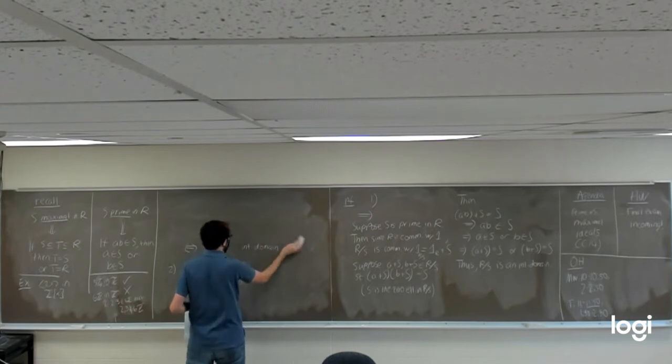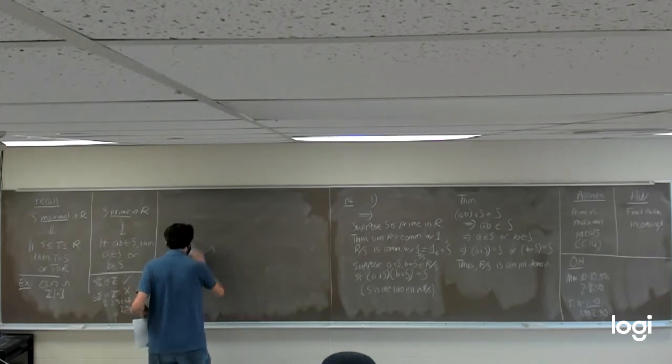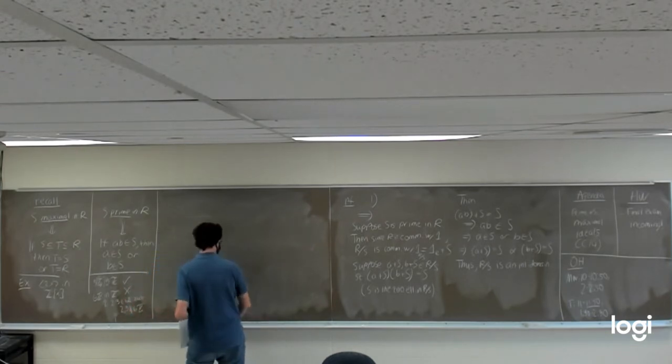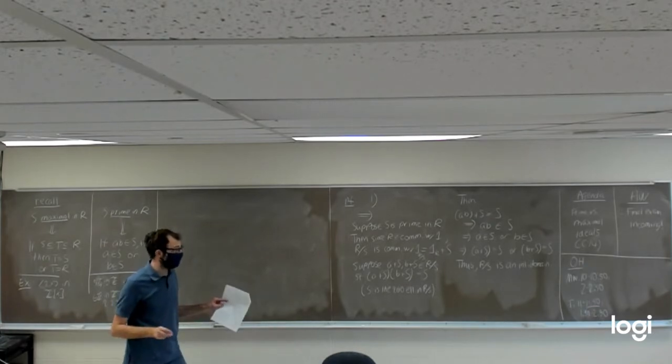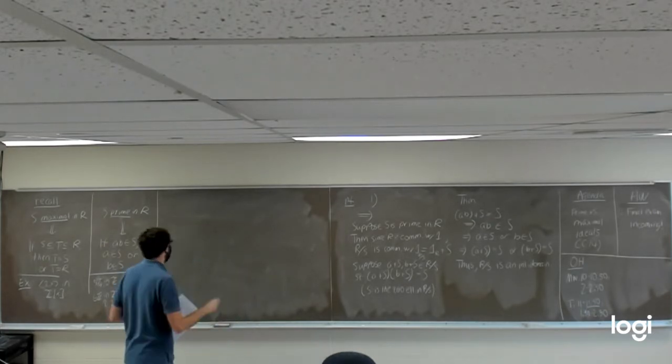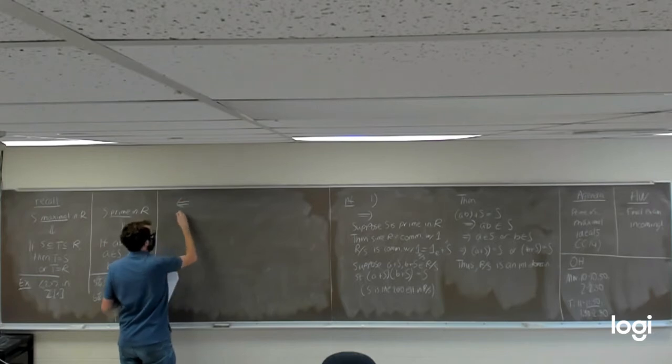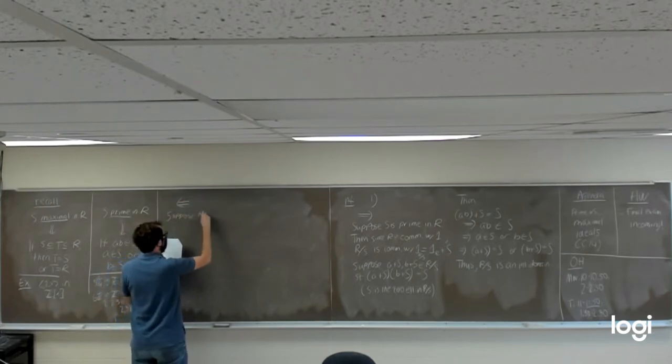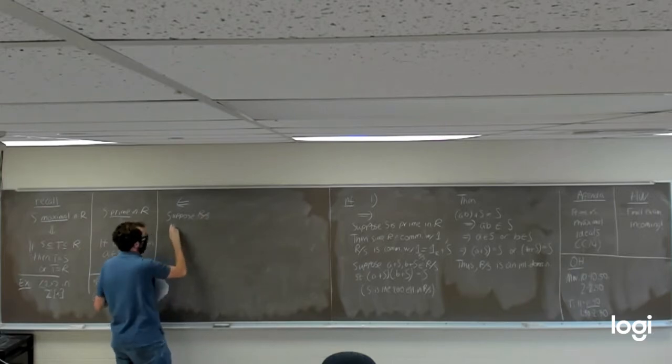So in the backwards direction, we're going to suppose that R mod S is an integral domain, and then show that implies S has to be a prime ideal.